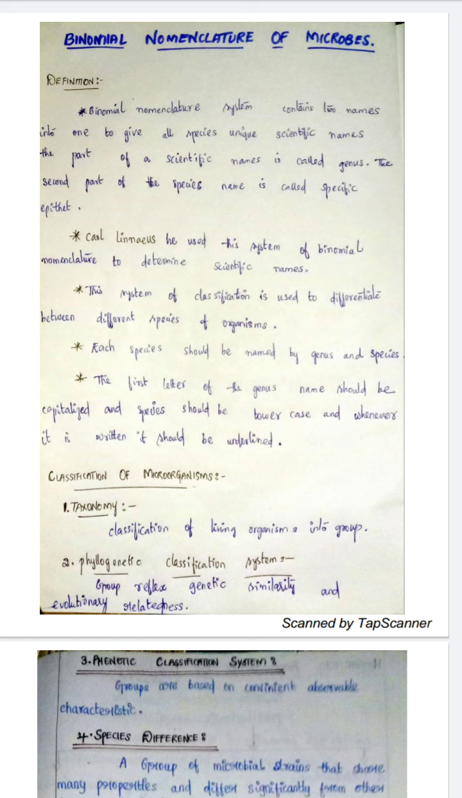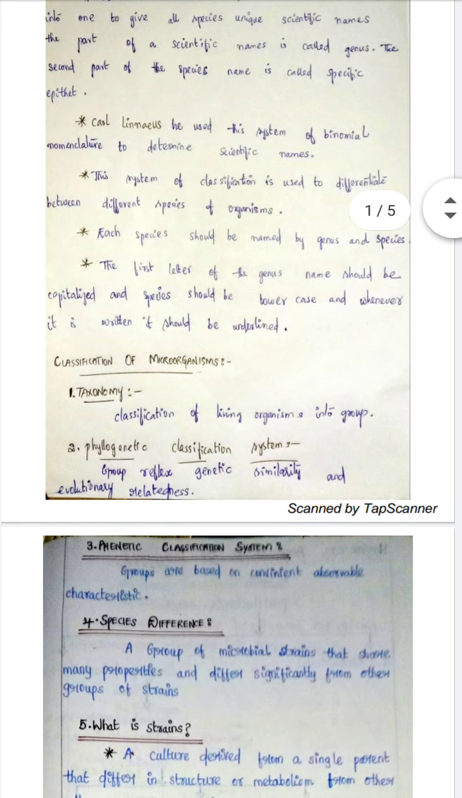There are some rules for binomial nomenclature. First, all the scientific names of organisms are usually Latin, and hence they are written in italics. There are two parts to a name. When the names are handwritten, they are underlined, or italicized if typed. The name of the genus starts with a capital letter, and the name of the species starts with a small letter.